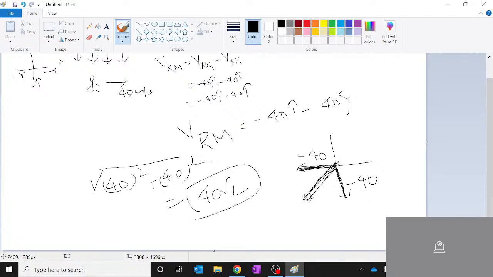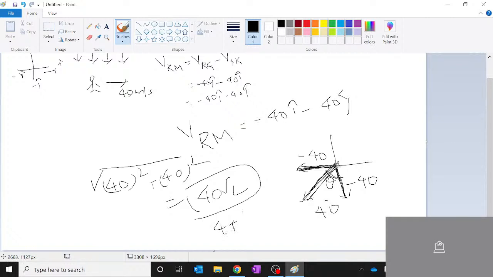Similarly, the direction we'll find out. Let's assume this is theta, so this will be 40, similarly this will be 40. So tan theta is nothing but 1. If tan theta is 1, then what is the angle? The angle is 45 degrees.